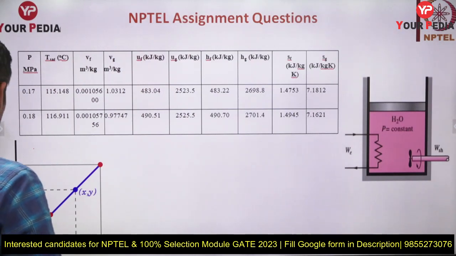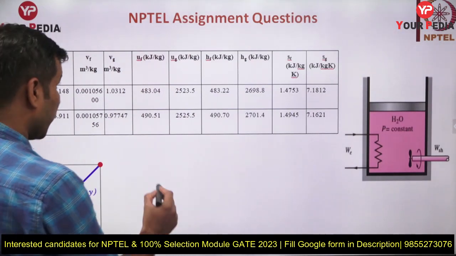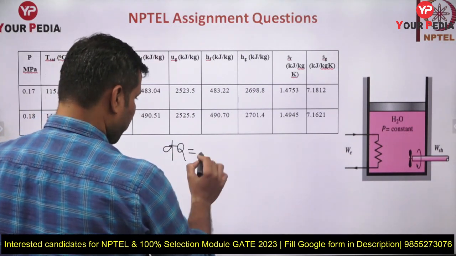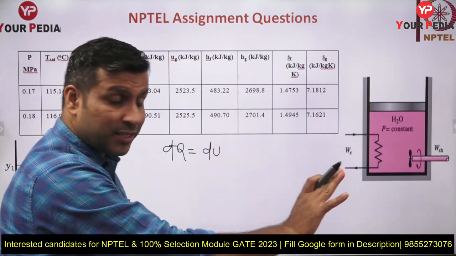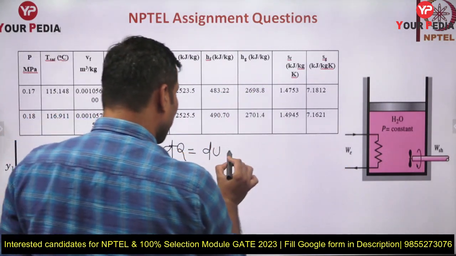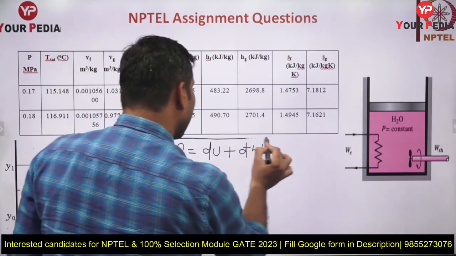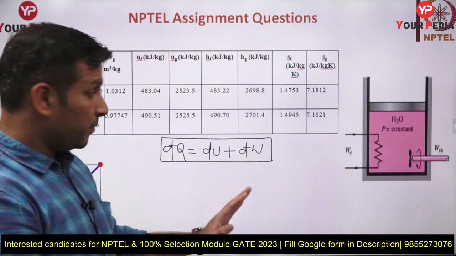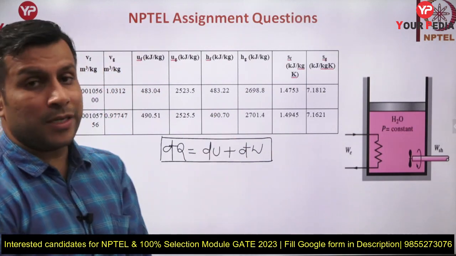If we know this is a closed system, how can we write the energy balance or first law of thermodynamics for this? dq equal to du. It is a closed, stationary system, so I'm writing it as dq equal to du plus dw. This equation we can very accurately use for this particular system. Closed, stationary system, dq equal to du plus dw.